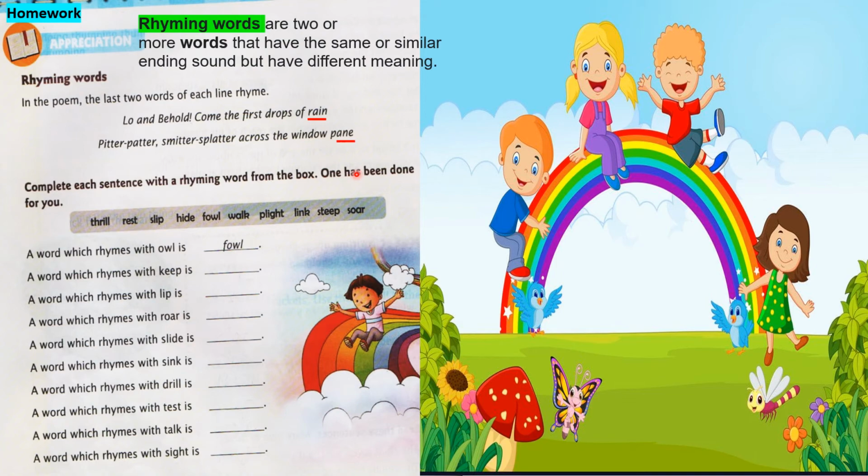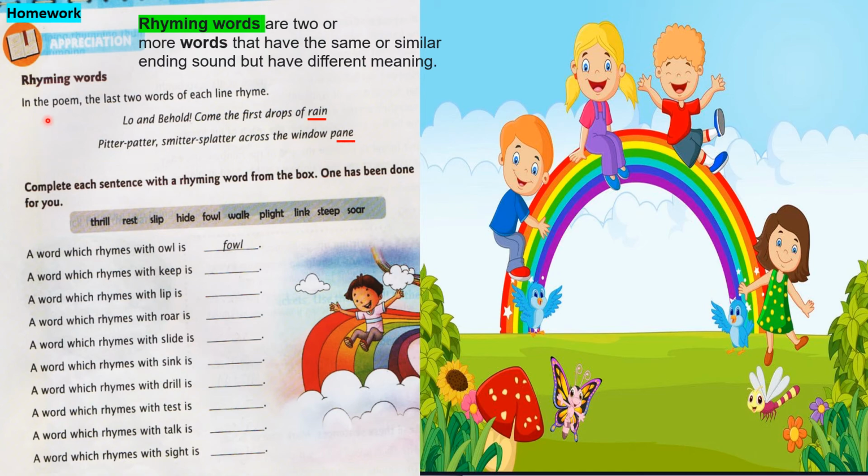Yes, these are rhyming words. When we pronounce them, you can get the similar ending sound. For example, rain, pain. They have a similar ending sound but different meanings. So these are rhyming words.